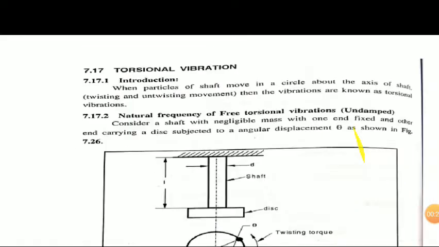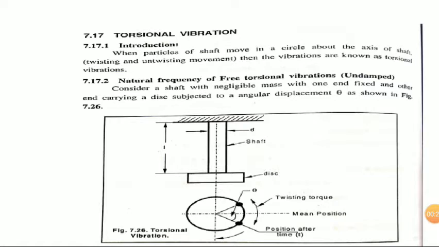So when coming to torsional vibration, first we will go to introduction. Means when particles of shaft move in a circle about the axis of shaft, that is when the shaft is twisting and untwisting, that kind of vibration is called torsional. In the same kind, the vibration produced due to twisting or untwisting of a body is called torsional vibration. So next we are moving to natural frequency of free torsional vibration, that is undamped vibration.